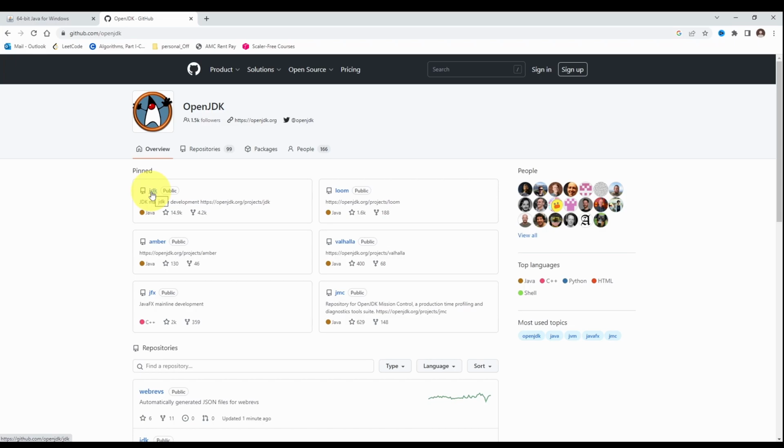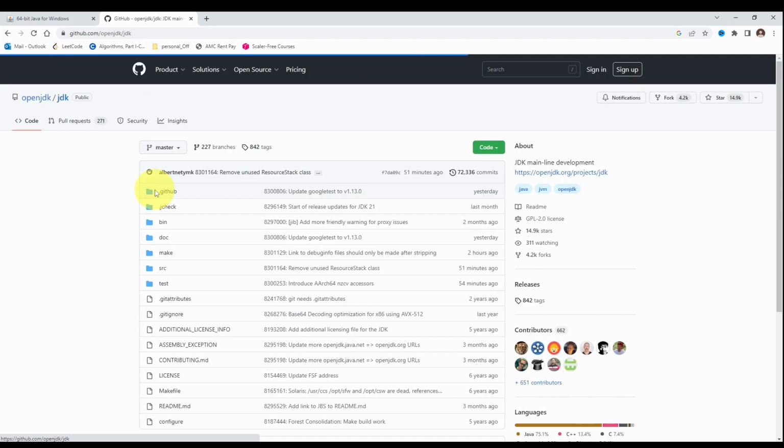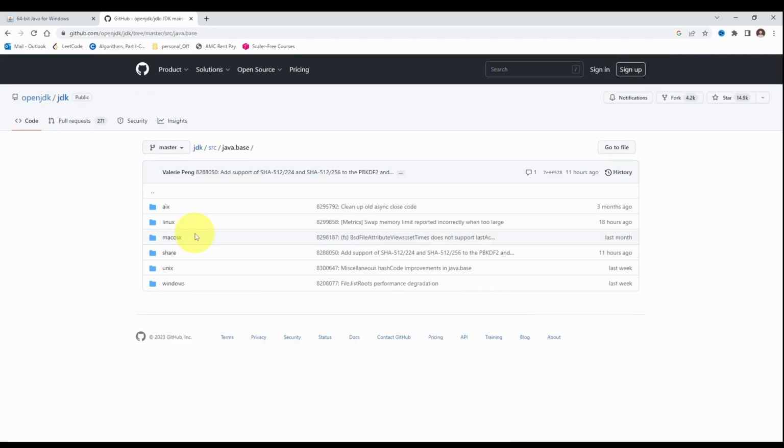If you want to see what you have inside the JDK, just go there. They have specified it as public, so it is publicly available. Whoever wants to make changes can go to the repository, make their change, and submit it for review. Once the review is done, and if the suggestion or solution you have provided is valid, they will take it, add that code into the master, and publish that code in the next version of Java.